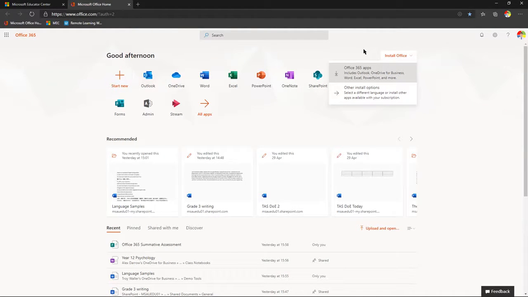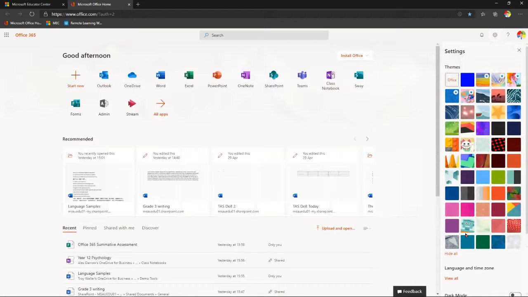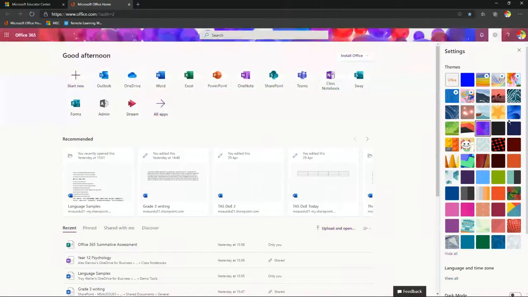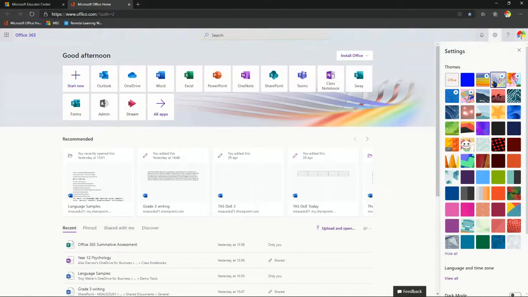Now, while we're here, I want to take you through and show you some of the other cool things that you can do. See this little settings wheel up here? I'm sorry, I should have made my mouse a little bit bigger. When you click on the settings wheel, I'm going to click on view all here, you get the ability to change your theme. And this is really good for the kids too, the students, to show them that they can actually have a bit of fun and make this however they want it to be. This is great for primary. There's some really cool ones in there, so go ahead and pick one of those.